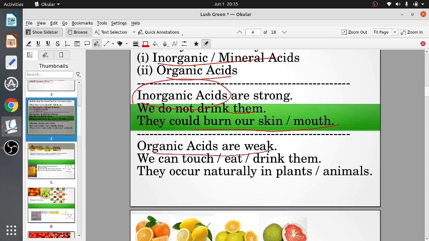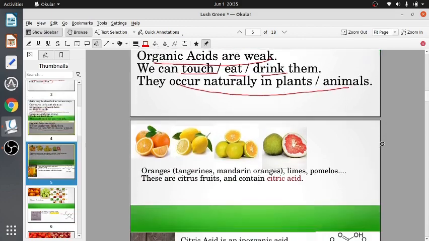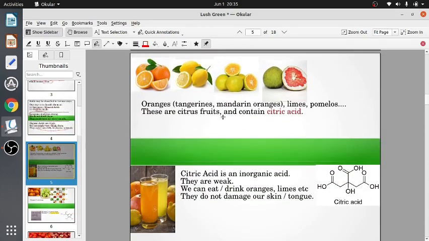Organic acids are weak. We can touch them, we can eat them, we can drink them because they occur naturally in plants and animals. For instance, oranges, limes, pomelos. These are citrus fruits and contain citric acid. Citric acid is an organic acid.